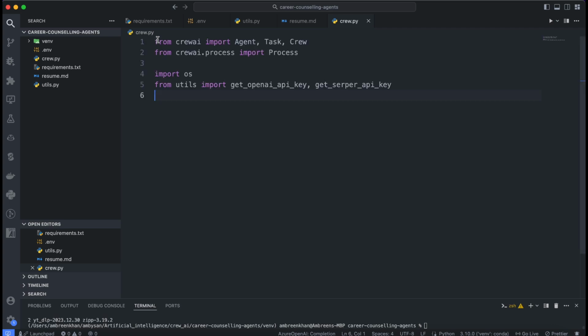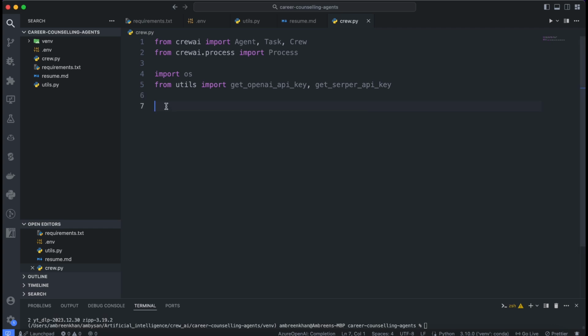Additionally, we'll utilize the Process module for handling processes within our Crew AI environment. We'll also import utility functions to retrieve API keys from the utils module. These keys are crucial for accessing services like OpenAI and SERPR API, empowering our AI agents with advanced capabilities.